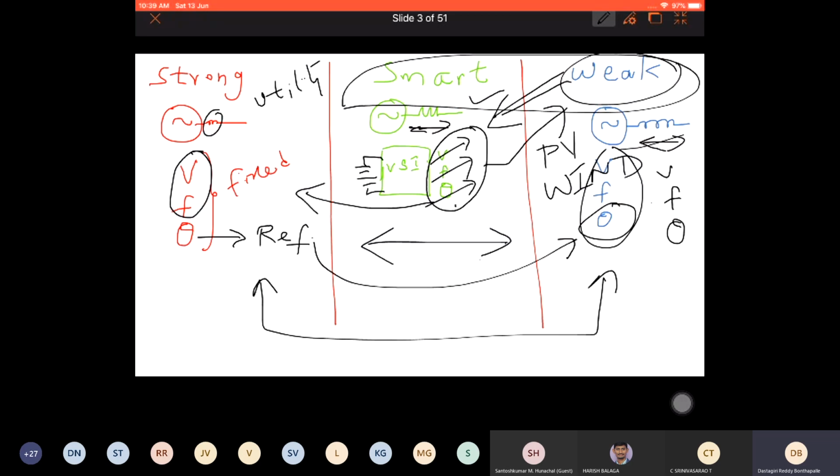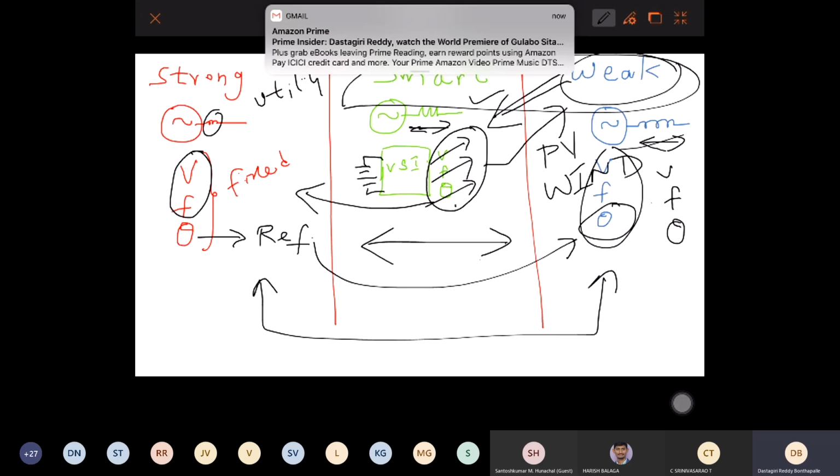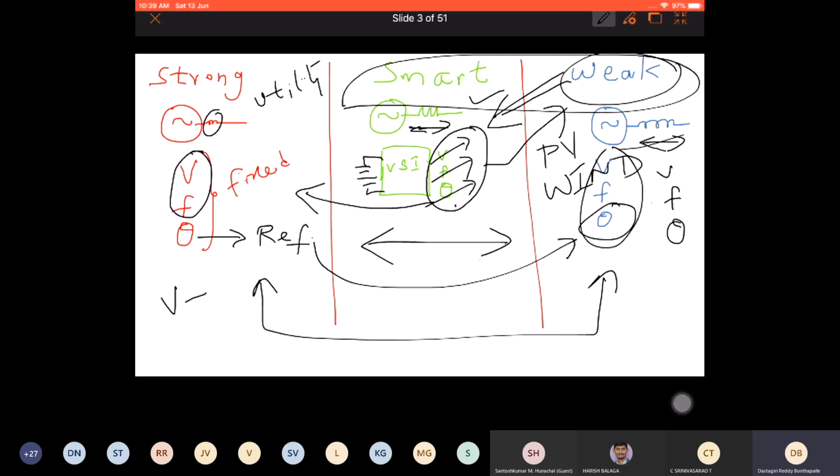Okay, there is one more concept here. If the generation has more inductive nature, I mean if the voltage source comes in series with an inductance, then in those scenarios your voltage will be linked to your reactive power and your frequency is linked to theta, or I can say to active power.